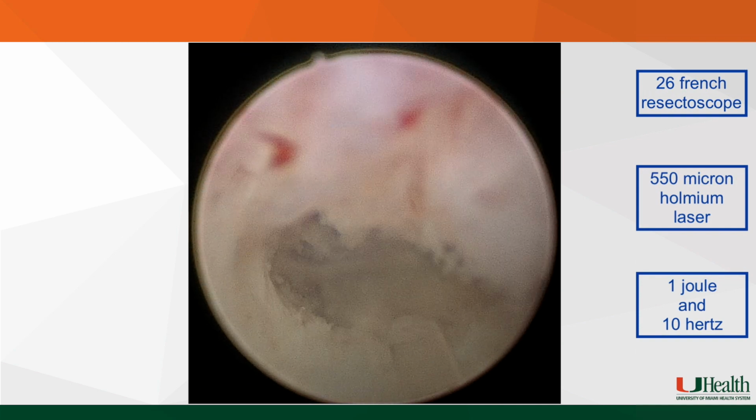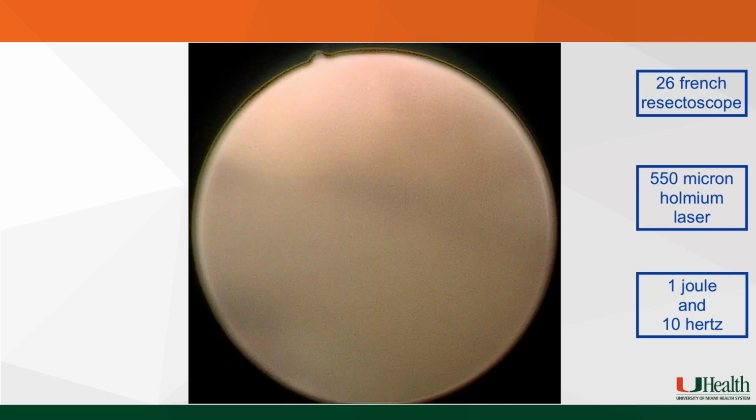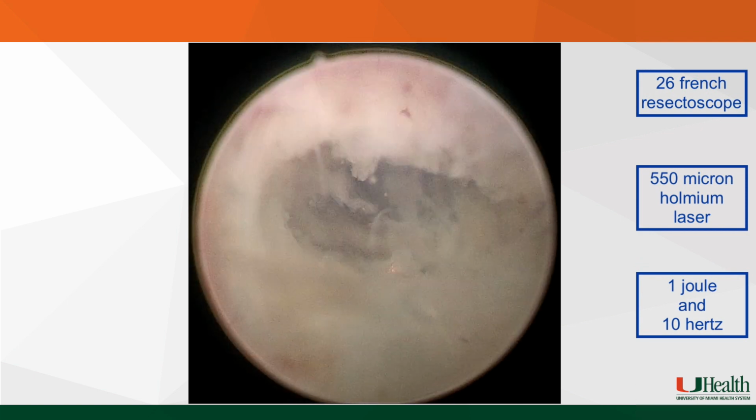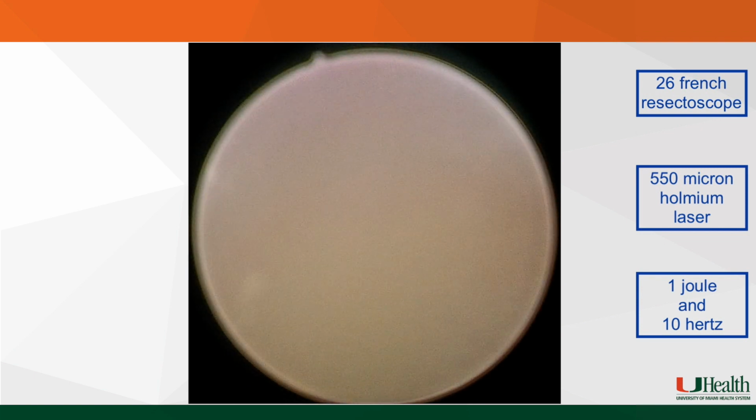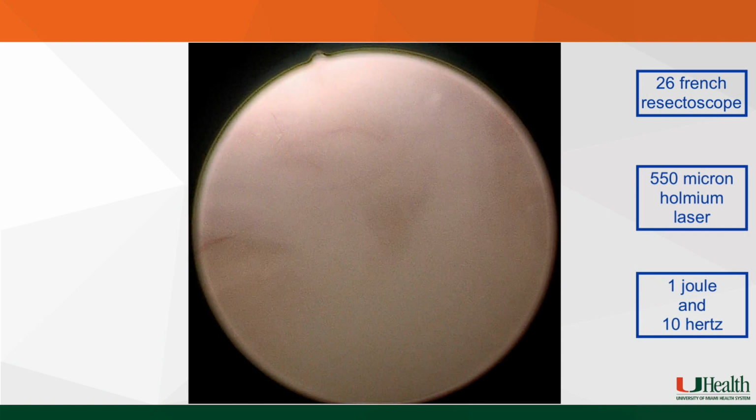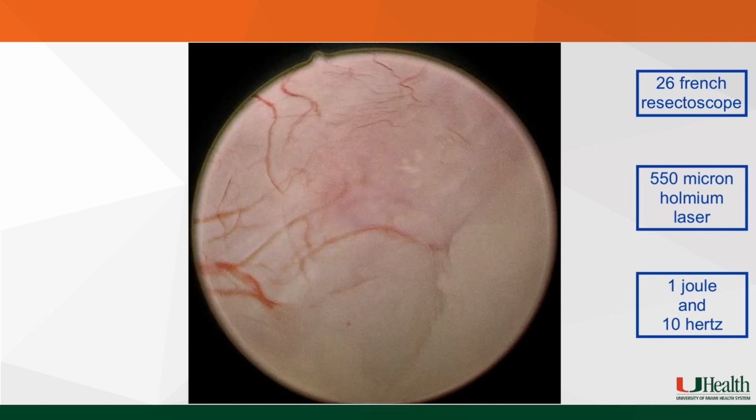Once we had unroofed the cyst partially, we were able to enter the cyst using the resectoscope. On entering the cyst, we encountered a significant amount of debris and sediment, and found the cyst to have a smooth wall.